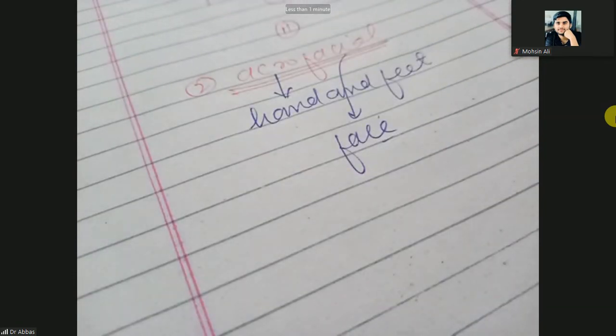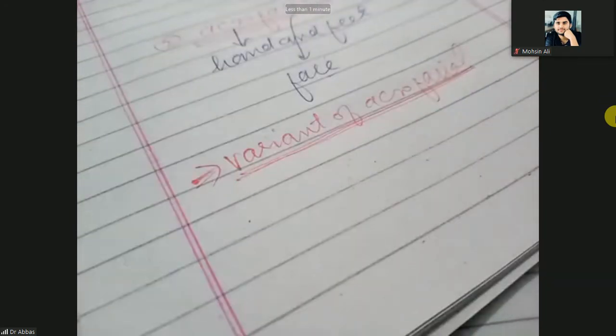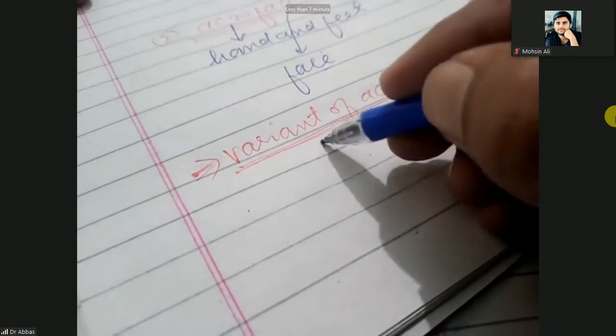So these hypopigmented lesions are present on hand, feet and face. Clear? Other one is the variant of acrofacial. There is one other variant of the acrofacial, and the name of that variant is the lip tip type.